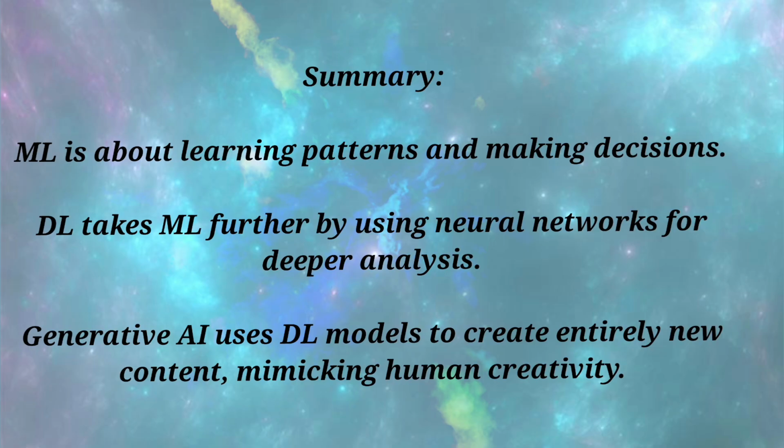So this is the difference between machine learning, deep learning, and generative AI. And from these things we can conclude why we need generative AI, why generative AI differs from machine learning and deep learning.